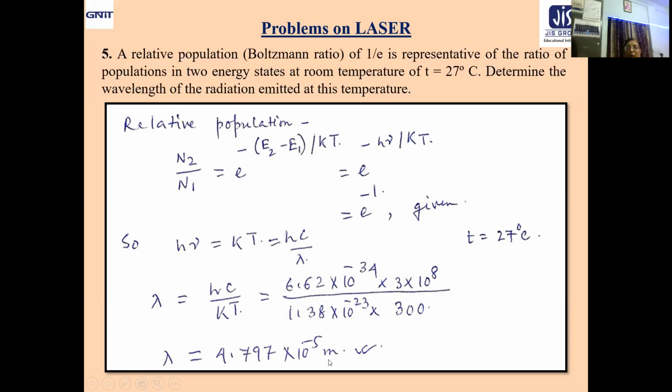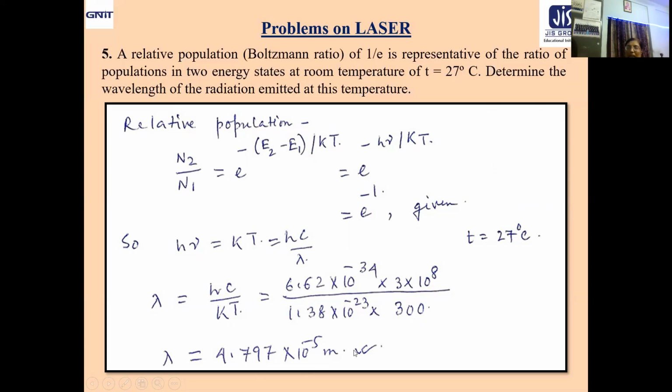And you got this as 4.797 into 10 to the power minus 5 meters. Look here, what about the unit? This is 6.62 into 10 to the power minus 34 joule second, and this is meter per second. So second cancels out, joule into meter, and here it is joule per Kelvin into Kelvin.